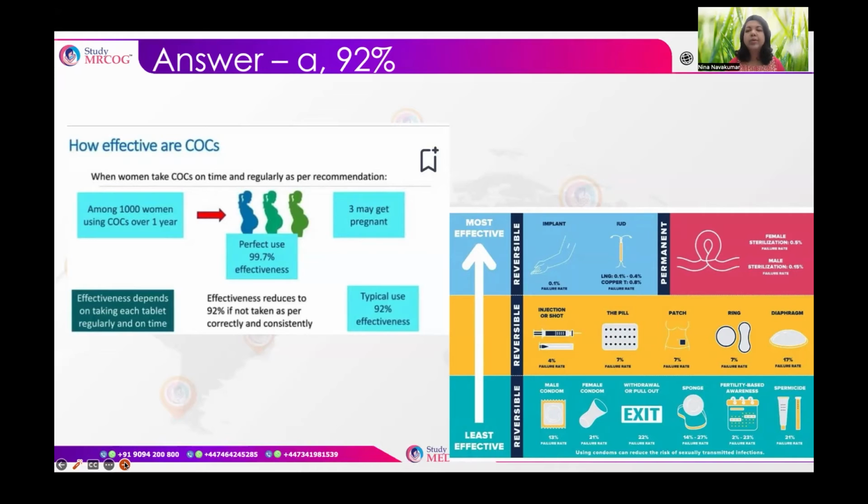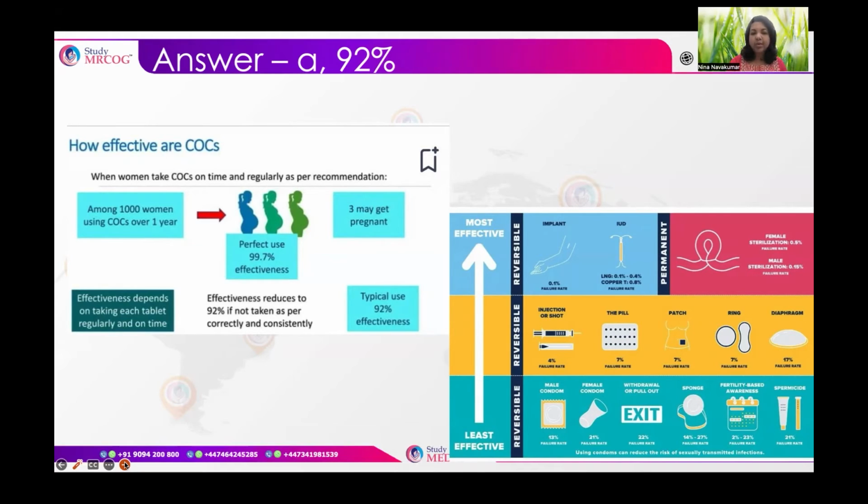Now, what is typical use and what is perfect use? Perfect use means they don't have any missed pill, or don't even vary by minutes or seconds in the time of taking the pill. They take it at the exact same time of the day, and they don't take any other drugs or other things which reduce the effectiveness of the pills.